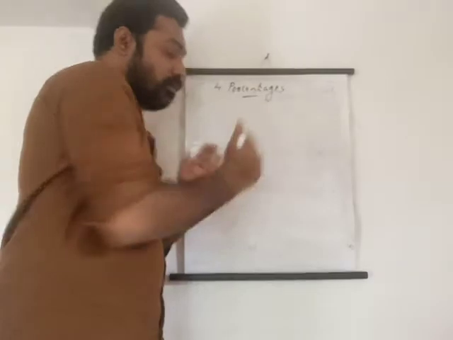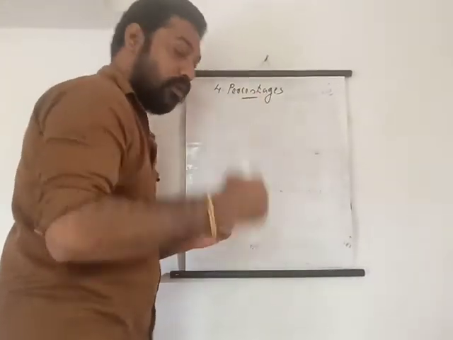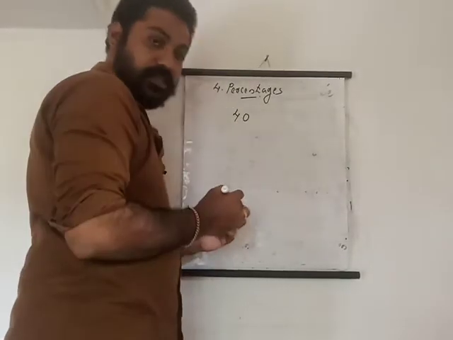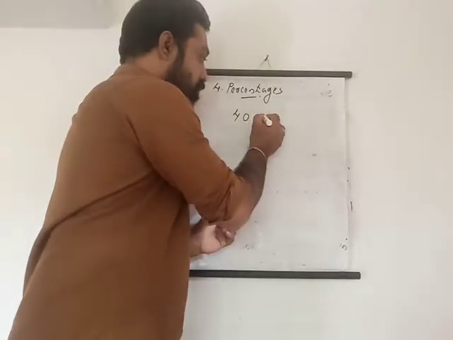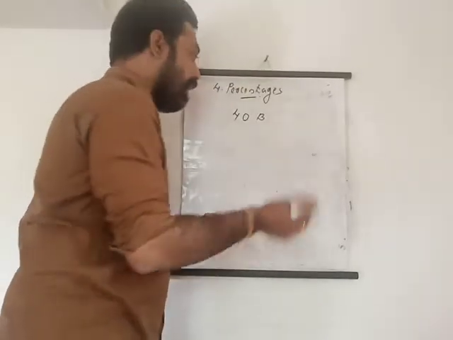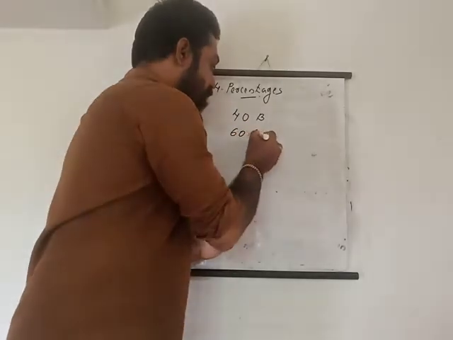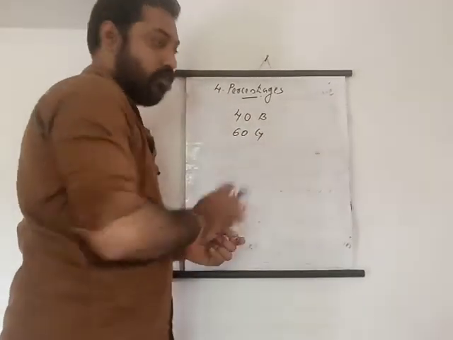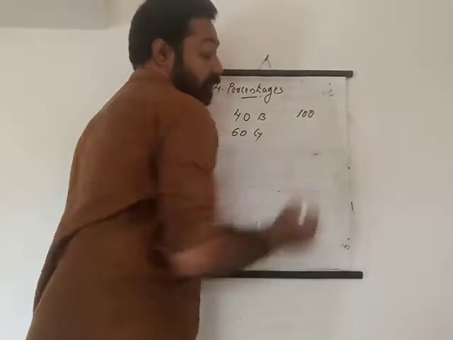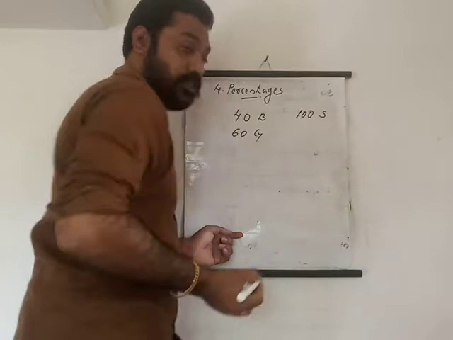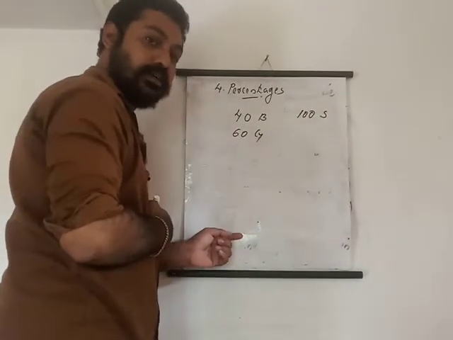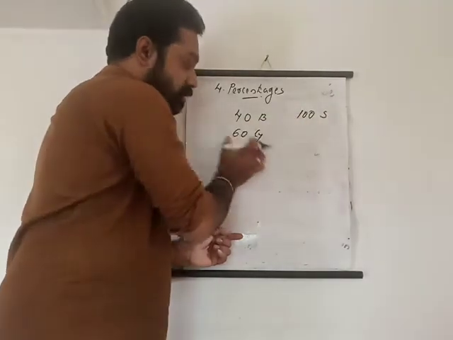Just imagine in a school there are 40 boys in a class, in standard 5. And 60 girls. So 40 boys and 60 girls. So in total how many students are there? 100 students. Out of 100, 40 are boys and 60 are girls.